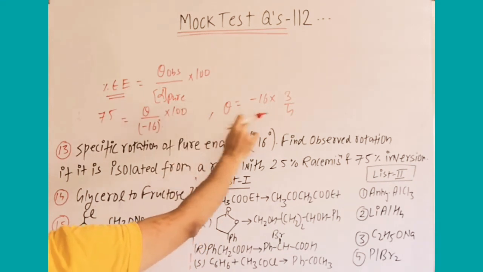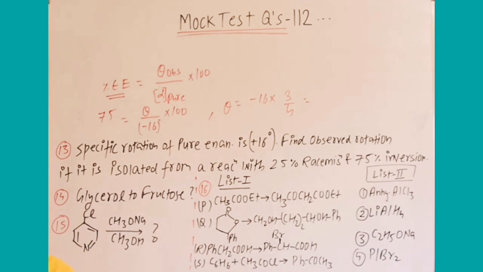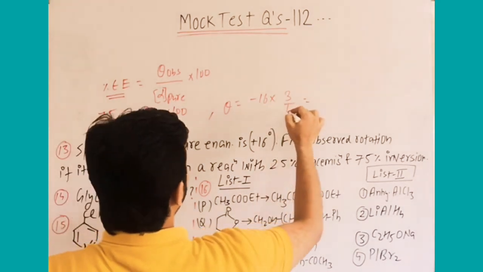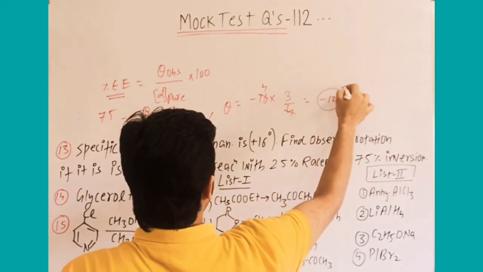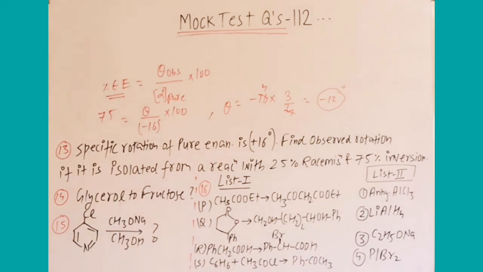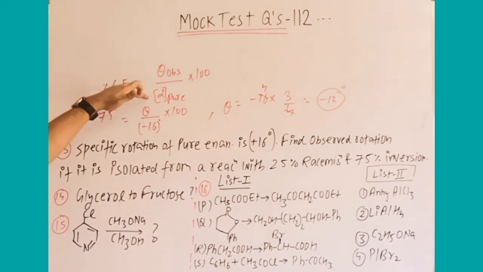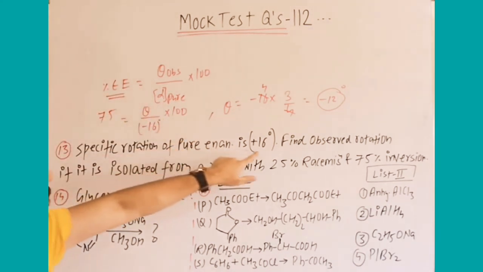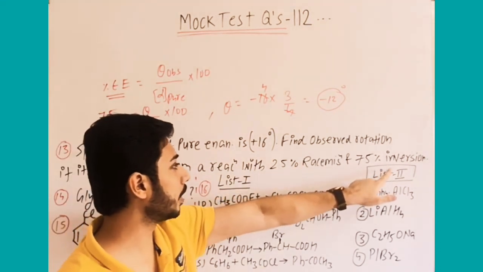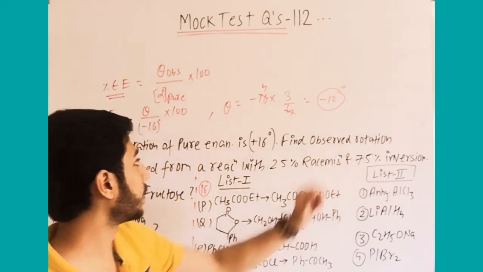3 by 4, and we have to take it, this will be minus 12 degree. I think this is correctly done. Same formula, percentage enantiomeric excess is equal to some formula. Along with that, one formula is theta observed upon alpha pure into 100. Theta observed we have to find, alpha pure is plus 16, but here in the final solution inversion is there, so we have to maintain that it is inversion, means inversion takes place, minus 16 degree.